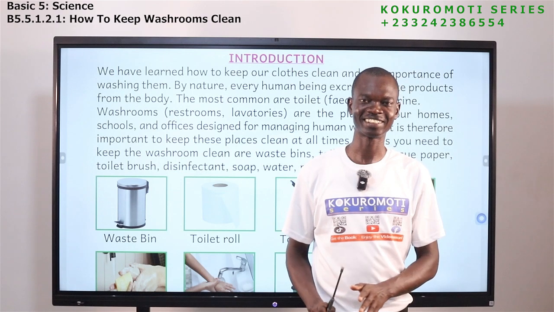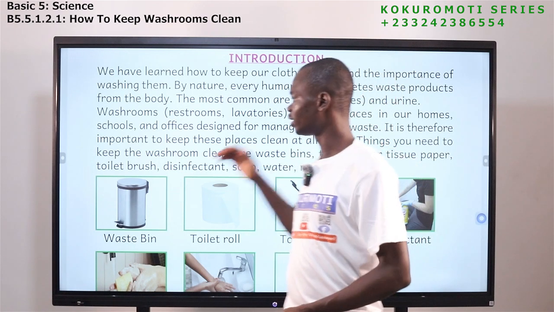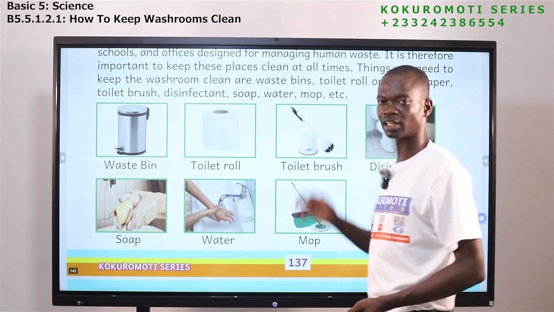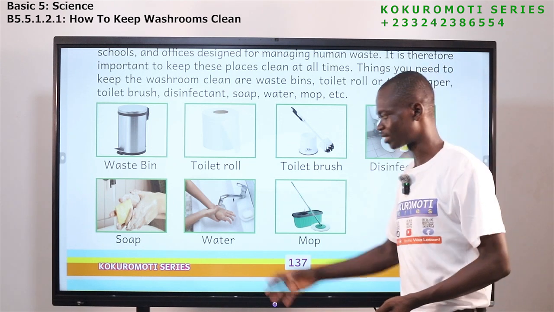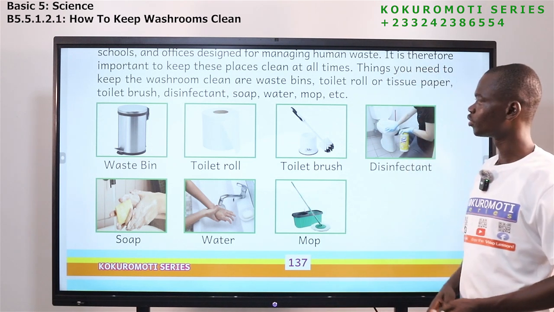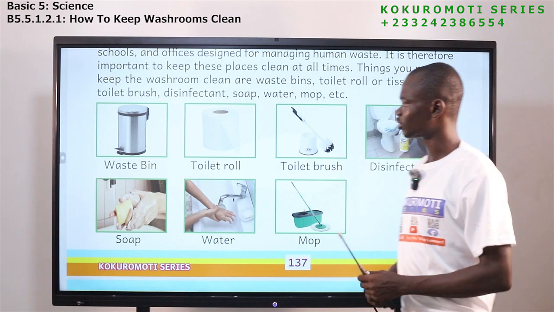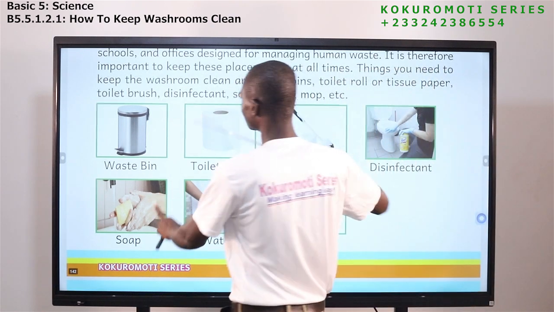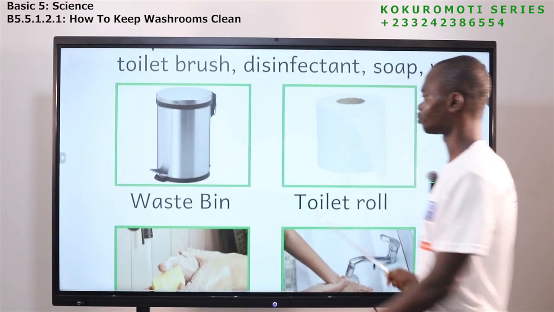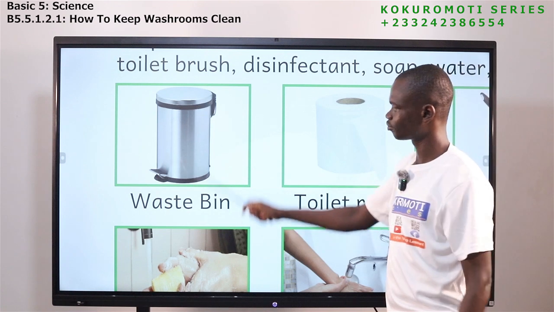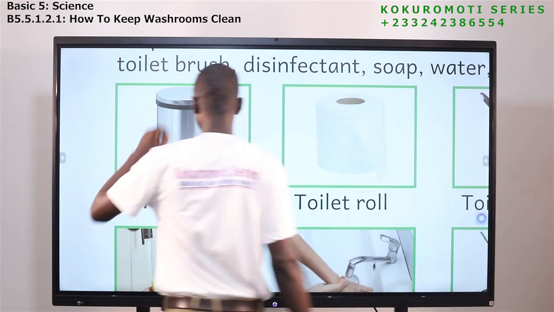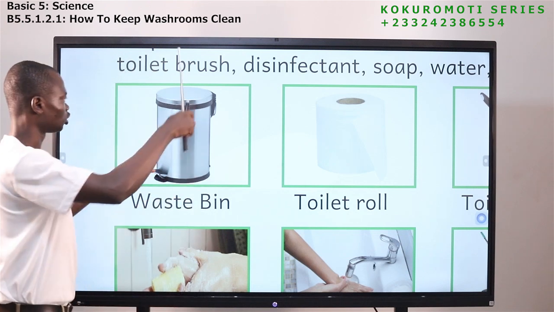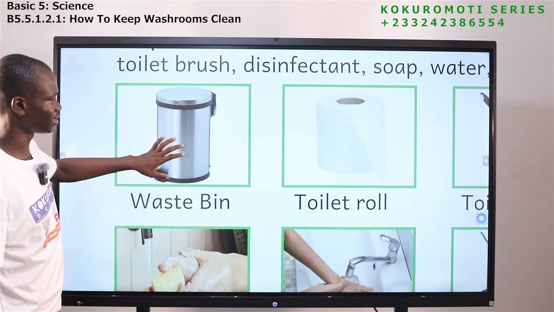and you come out. Okay, so if you want to keep the washroom clean, what are we supposed to get in the washroom? We have to get a waste bin. So this is a waste bin. We are looking at things that we need in the washroom. All the waste that you make, the solid waste, you step here, this side will be opened, and then you dip it inside.